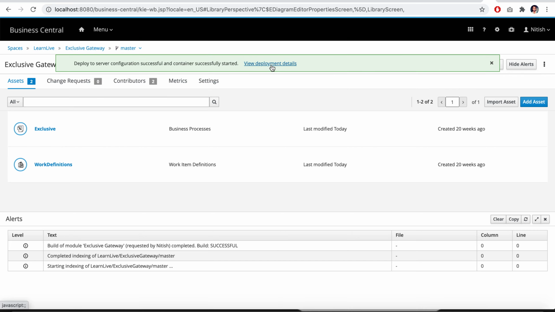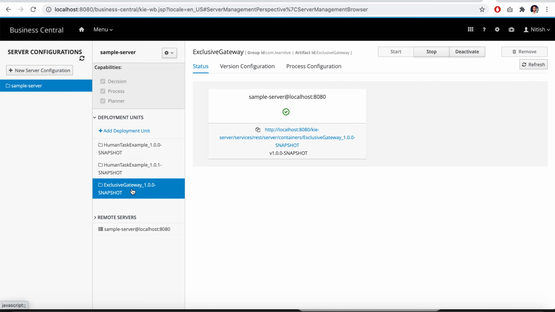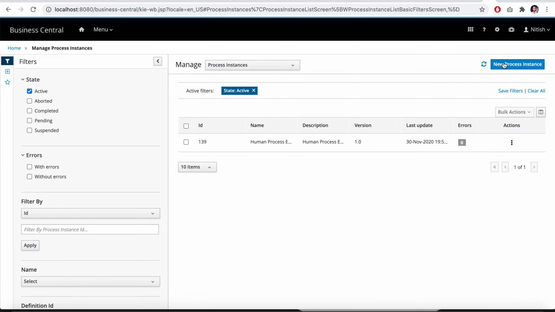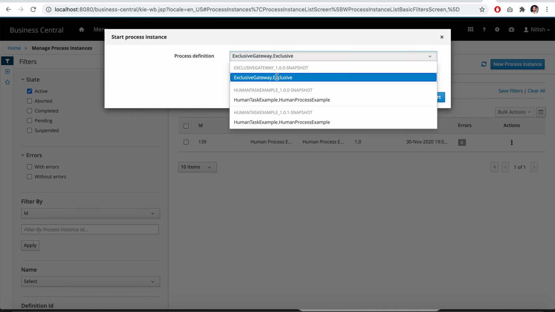Let's check what exactly is happening with this build. We can see we have the exclusive gateway that we created. These are the old deployment units. So our deployment is this one, exclusive gateway. This is deployed successfully, right? Once it is deployed, we need to go to the instances to run it. Make sure, because we have many deployment units, that you choose the right one. So we are running the instance of exclusive gateway.